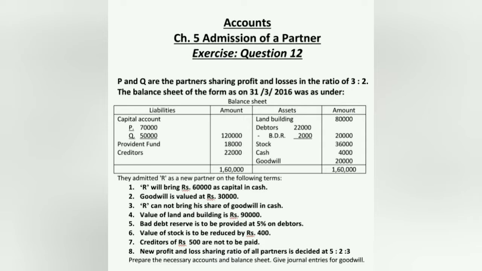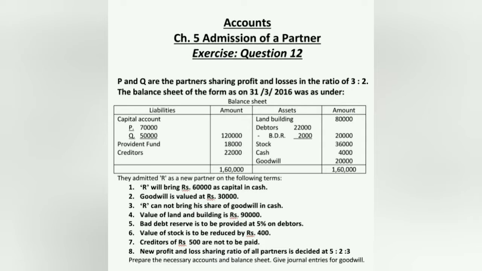Today we are going to solve question number 12 of exercise 5, that is chapter number 5, admission of a partner. The question itself is given on your screen. Just check it out. See, the capital is given and P and Q are sharing their profit and losses in 3:2 proportion. Capital is given, provident fund, creditors, land and building, debtors, bad debt reserve is there. Stock, cash and goodwill. Goodwill is given in your balance sheet.